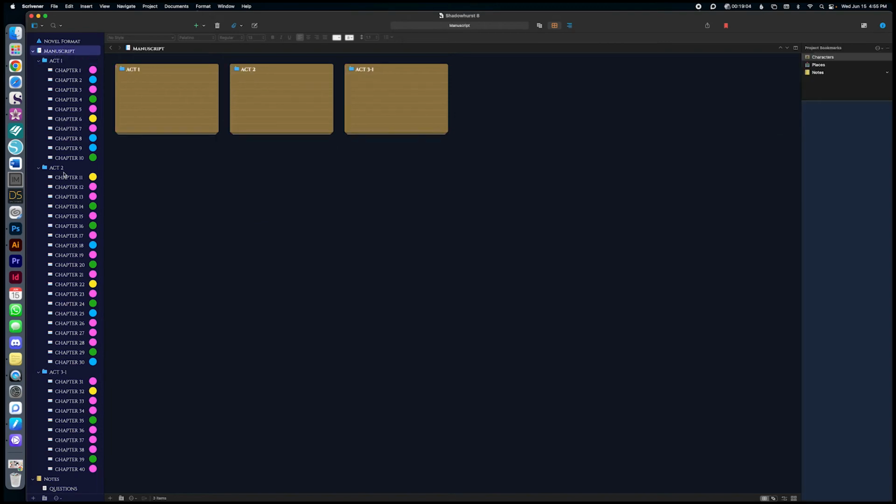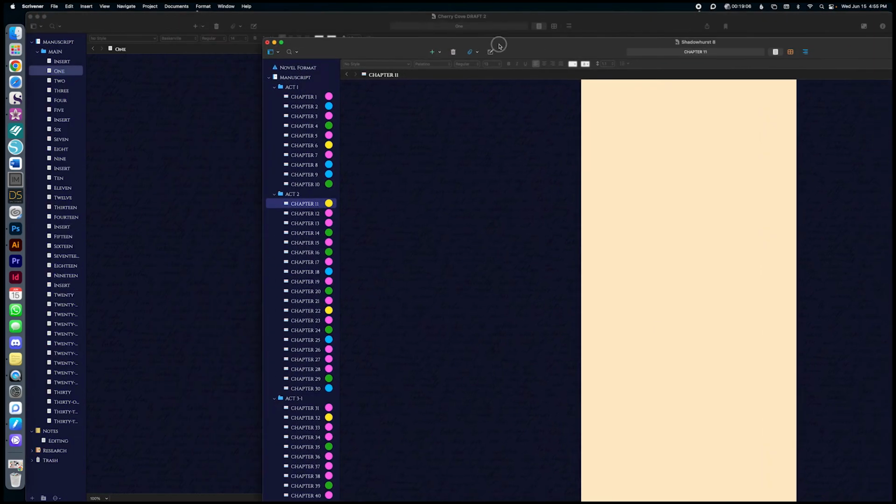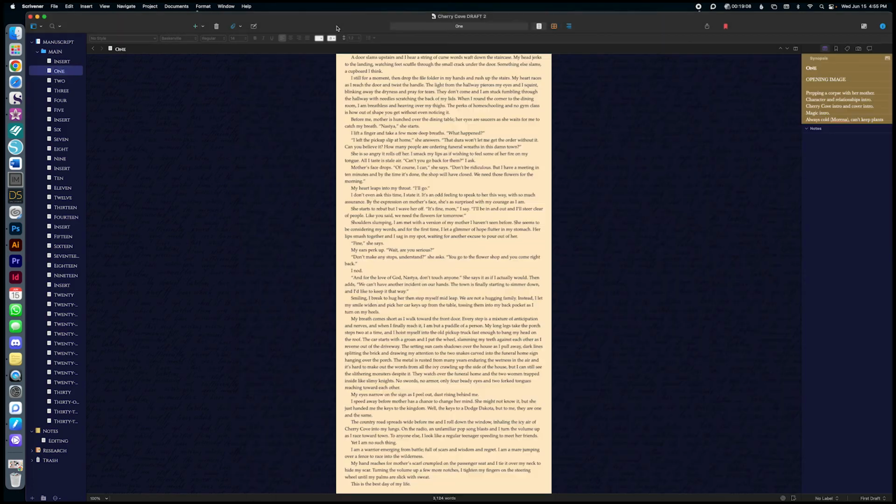setup as it is. Let me just flip back to this one again. So that's kind of how I use it and how I set it up. So if you're new to Scrivener, I would recommend, maybe don't stick to what I just showed for Shadowhurst, but take a look at this one here where everything is just chapters in a row to make it easier for yourself until you get the hang of Scrivener.